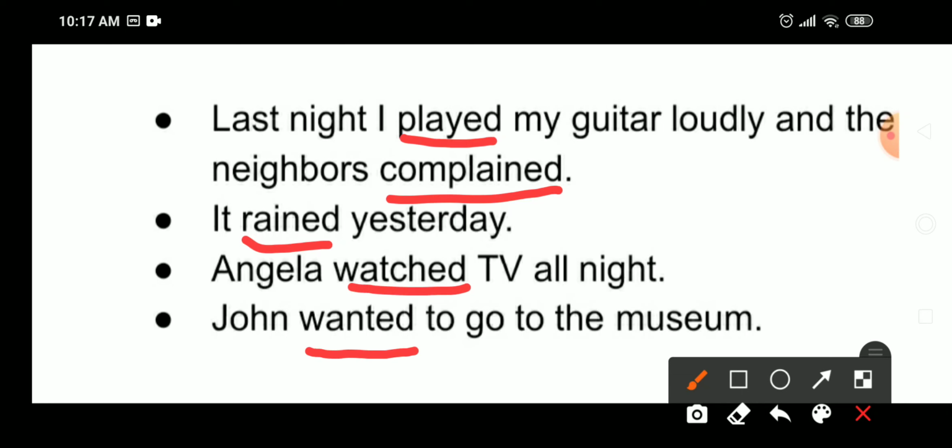Second form is used to express the past events and actions happened in past. Also here we can notice that last night, yesterday, it means we are talking about past. So this way we express the past events. Now let us do it in detail.